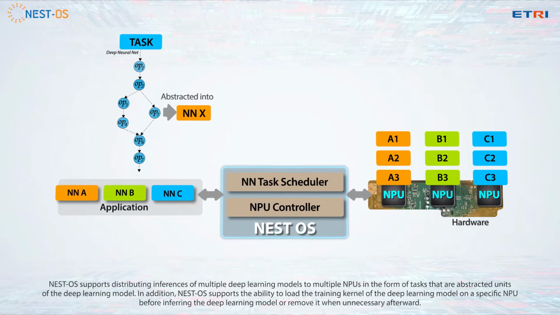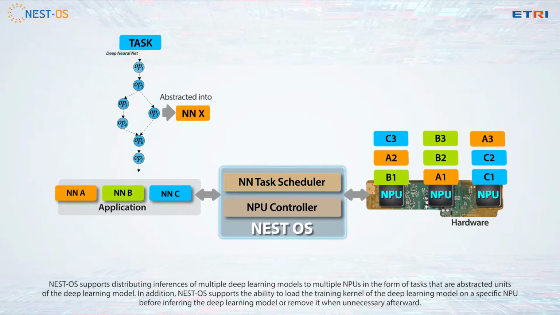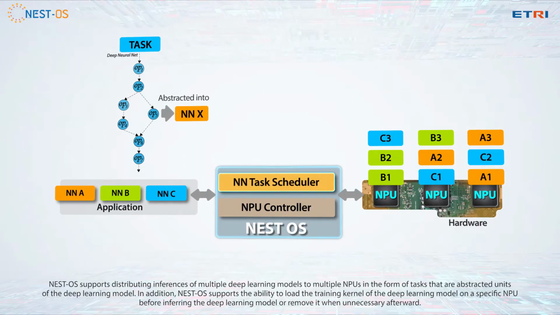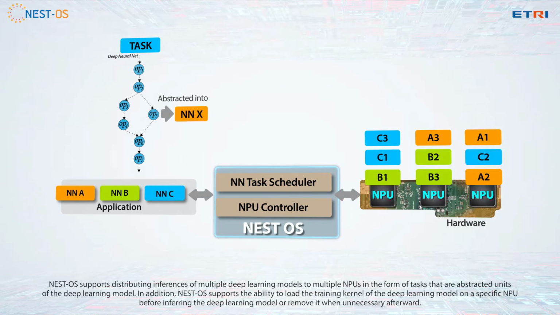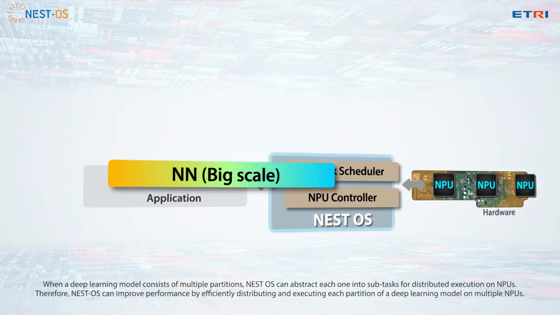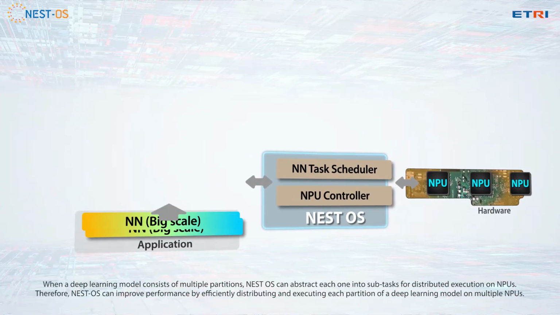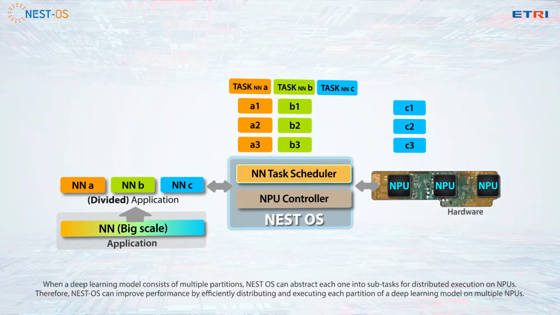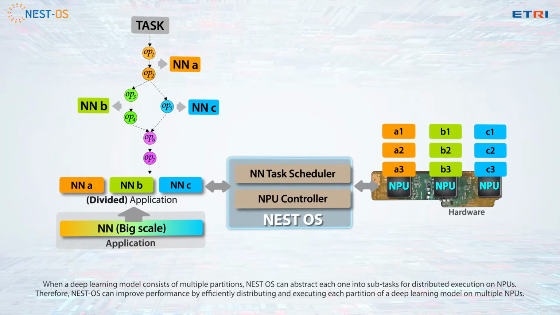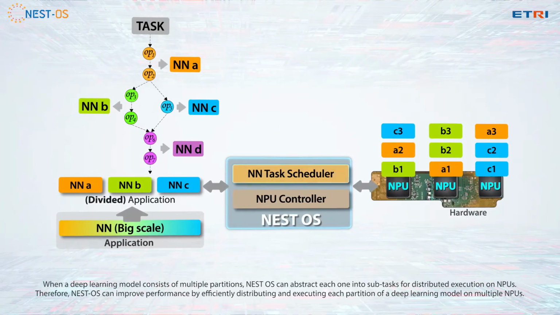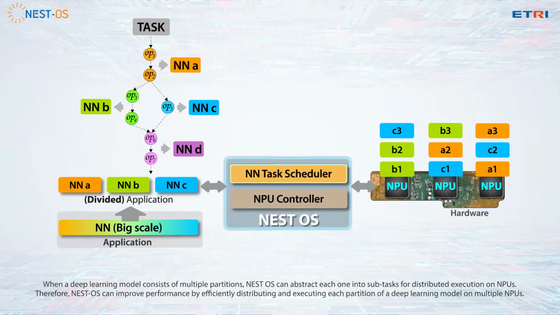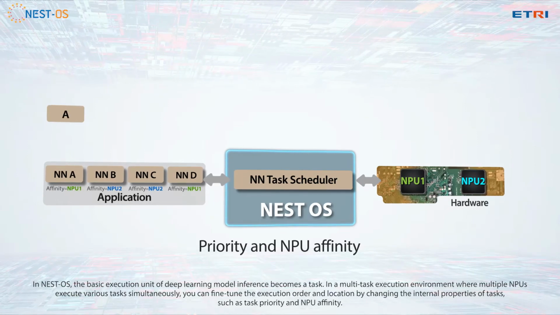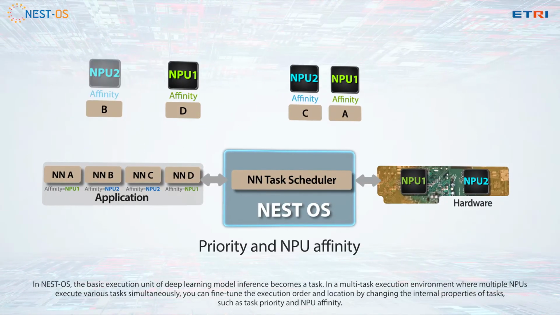In addition, NestOS supports the ability to load the training kernel of the deep learning model on a specific NPU before inferring the deep learning model or remove it when unnecessary afterward. When a deep learning model consists of multiple partitions, NestOS can abstract each one into subtasks for distributed execution on NPUs. Therefore, NestOS can improve performance by efficiently distributing and executing each partition of a deep learning model on multiple NPUs. In NestOS, the basic execution unit of deep learning model inference becomes a task.